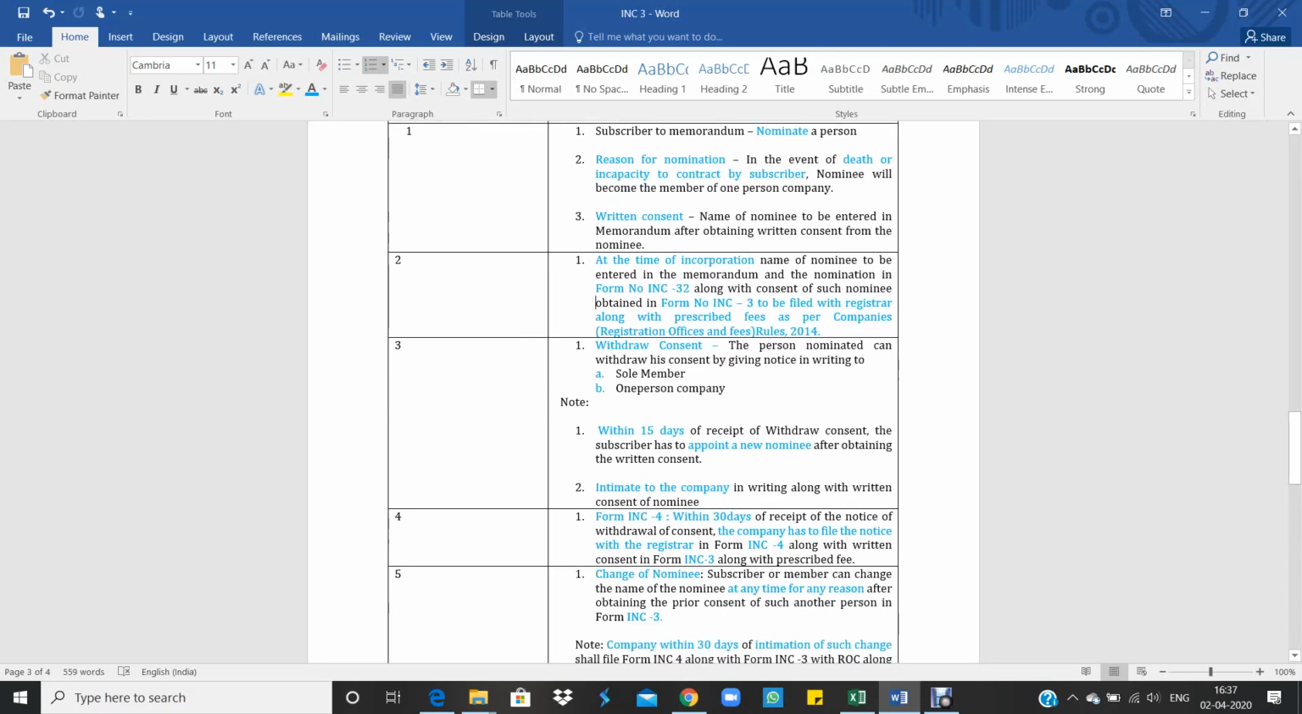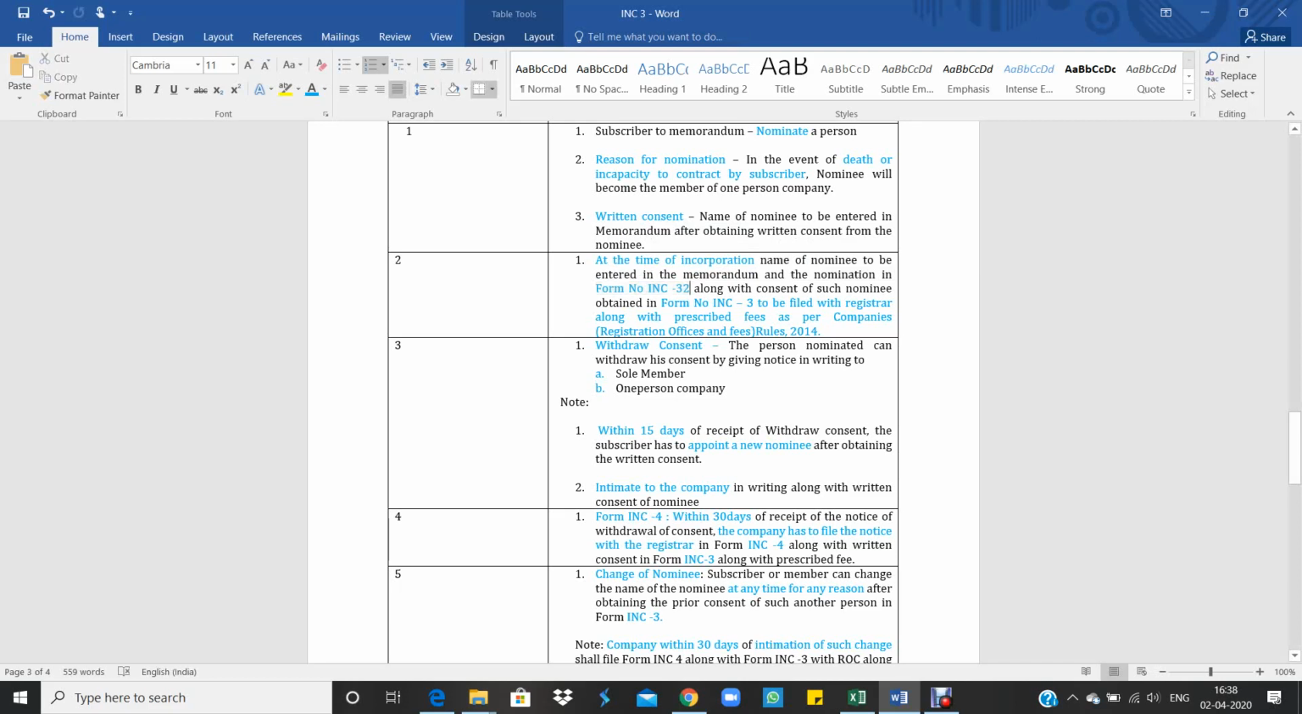So this INC 3 nominee consent form has to be attached along with form number INC 32. INC 32 is nothing but the form which has to be filed at the time of incorporation. That is called the SPICE form. Previously it was a SPICE form, now it is a SPICE plus form.